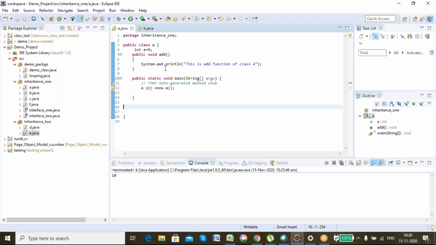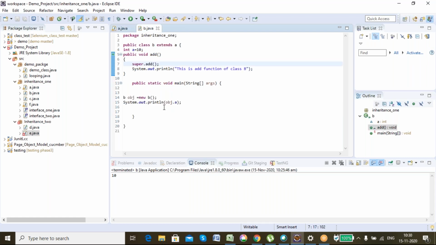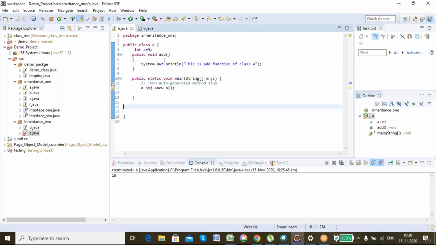If I call the add function, the lines of code written here will be executed, but the lines of code present in the add function of the parent class were not executed, they were getting lost. Got my point?